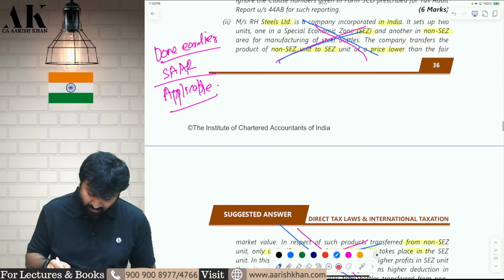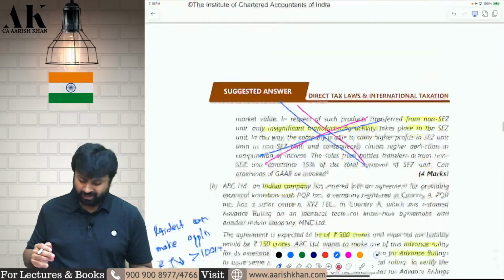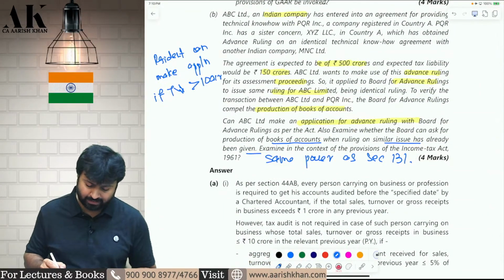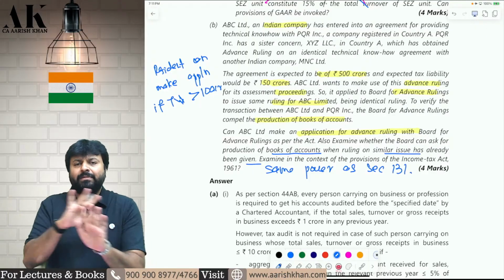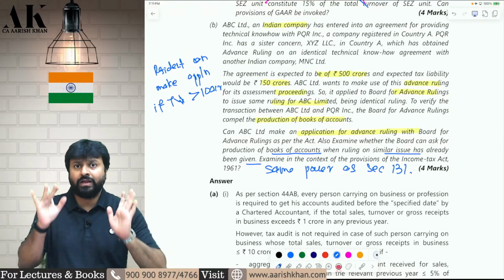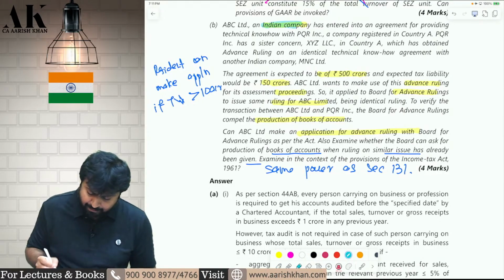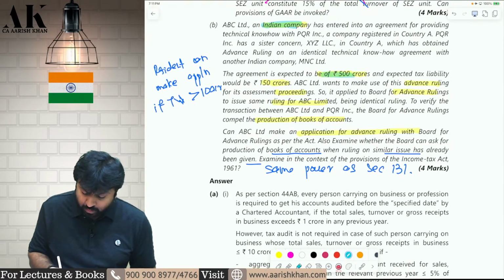This is a question on domestic transfer pricing. We have done this question a lot of times in the earlier RTPs, MTPs, and the 26 paper compilation. Now from here onwards, maximum 90% of the questions are repeated. I will show you with reference numbers. This is an Indian company which is expected to do a transaction of 500 crore and is expected to have a tax liability of 150 crore.